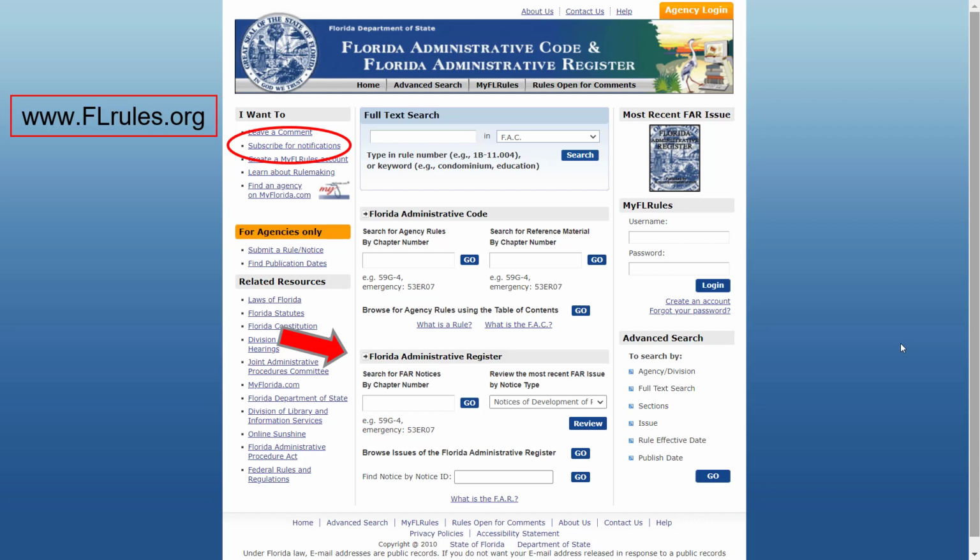For Florida, the best place to find state administrative law is at the official website, flrules.org. You'll notice that you can search through the entire process. You can research all of the steps in the process. Administrative law consists of notice and comment rulemaking.